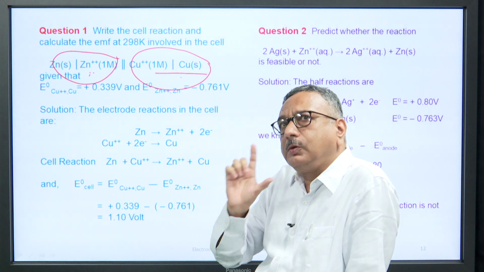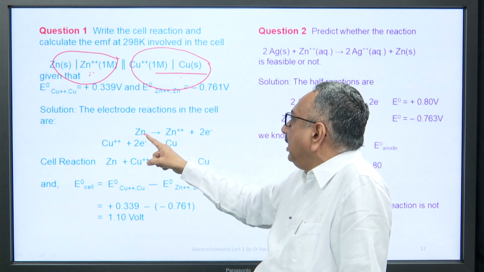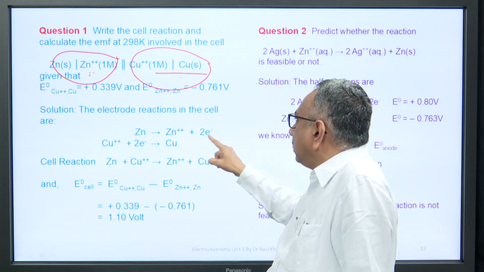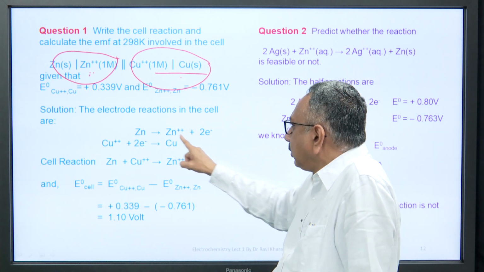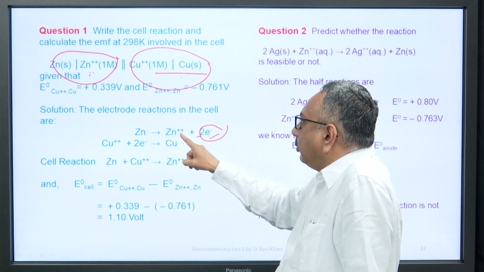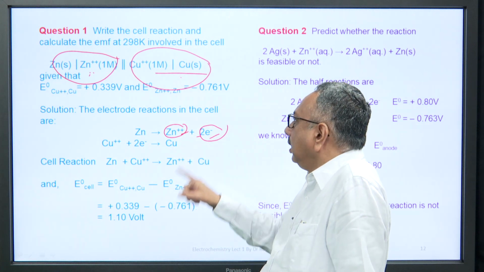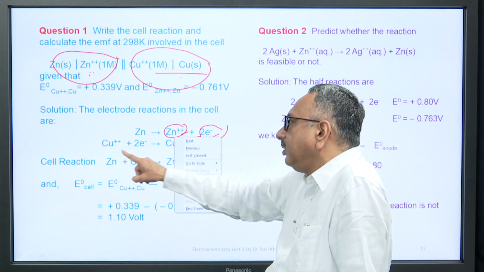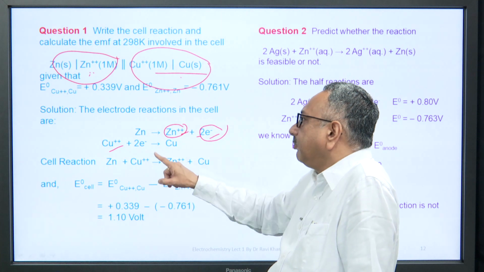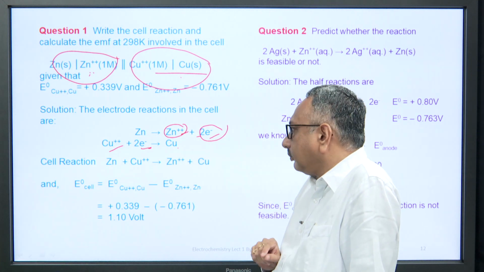Oxidation means loss of electrons, meaning zinc is releasing electrons in this way. Two electrons are released, therefore the 2 plus charge is there, this is the zinc metal ion. These two electrons are received by copper ions, therefore copper is receiving 2 electrons, becoming copper in solid form.